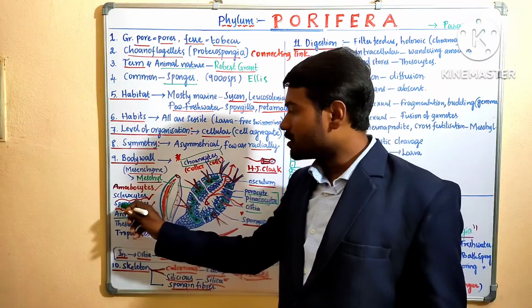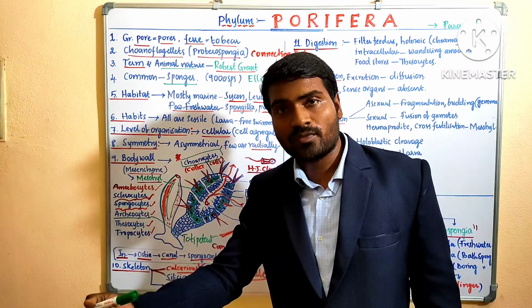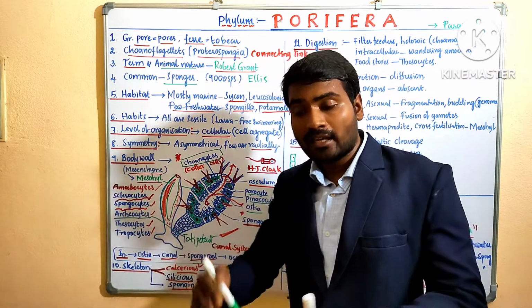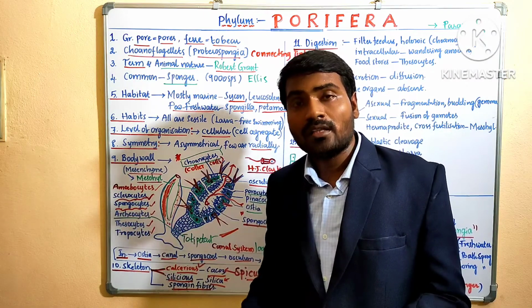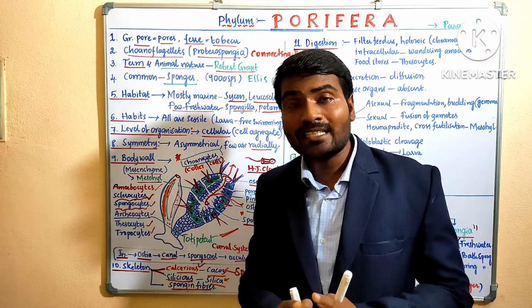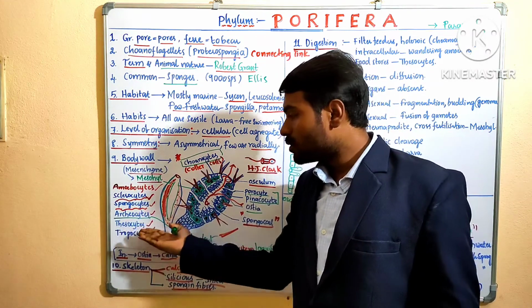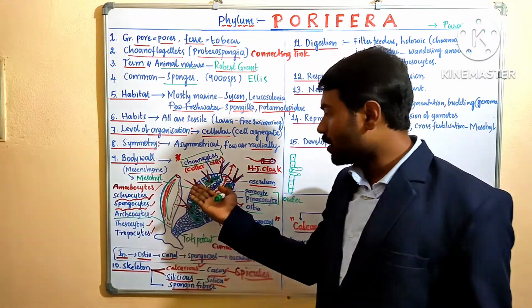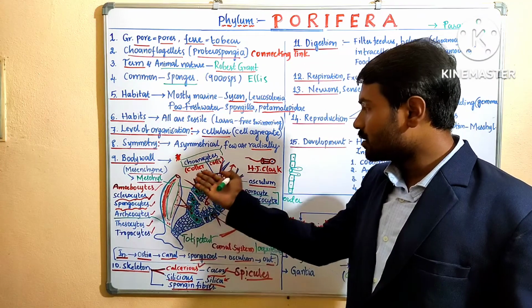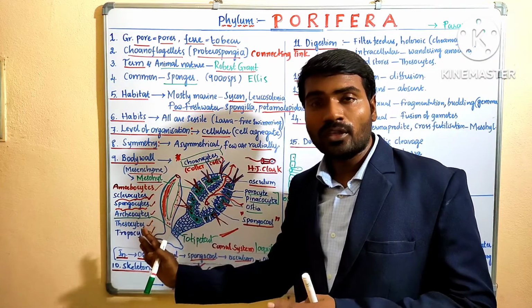Spongocytes cannot develop into a complete sponge, but archaeocytes can give a complete sponge. That ability is called totipotency, and the totipotent cells are archaeocytes. So archaeocytes can give rise to thesocytes, trophocytes, spongiosine, choanocytes, pinacocytes, everything.